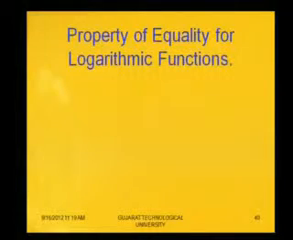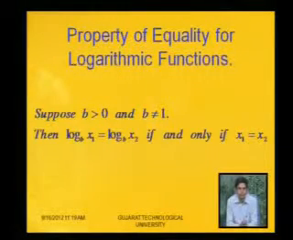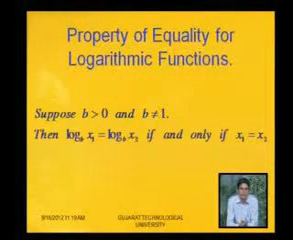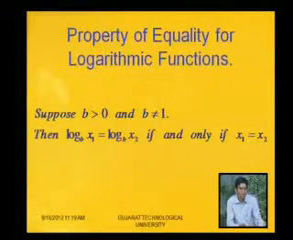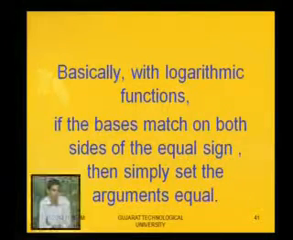Now we will discuss properties of equality of logarithm function. Suppose b greater than 0 and b is not equal to 1, then log base b of x1 equal to log base b of x2 if and only if x1 equal to x2. If the bases are similar in logarithm, then simply we can equate the terms. Basically with logarithm functions, if the bases match on both sides of the equal sign, then simply set the arguments equal.